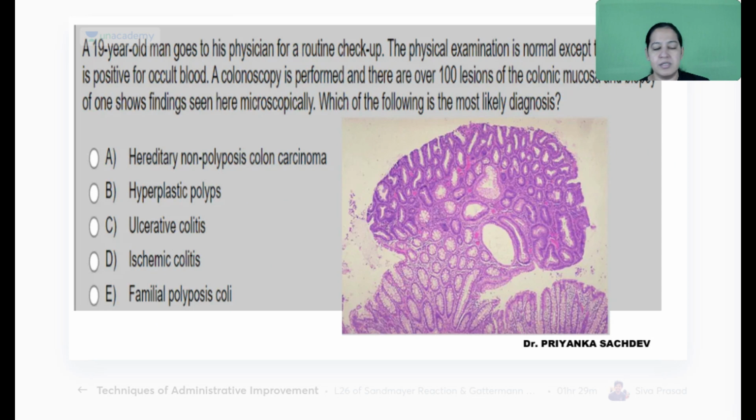So the next question is in front of you. Okay, I will read the question. A 19-year-old male comes for a routine checkup. He is not having any problem. Physical examination shows the stool has occult blood, which is not visible with naked eyes. On stool examination he has blood in stool, and he is absolutely healthy. He is here for a routine checkup. He is not having any problem. So colonoscopy was performed.